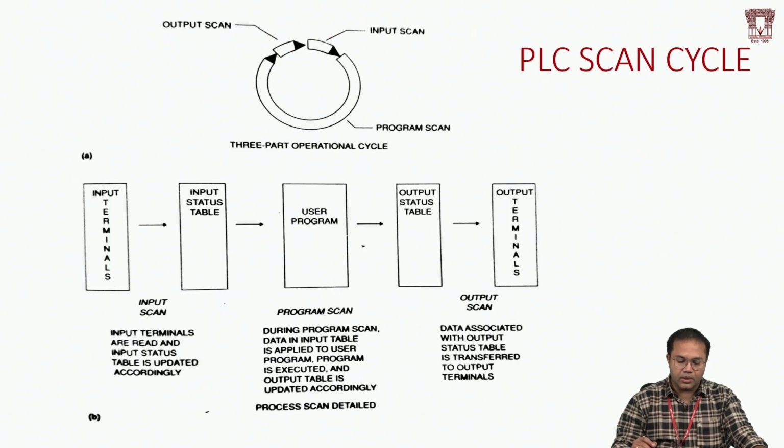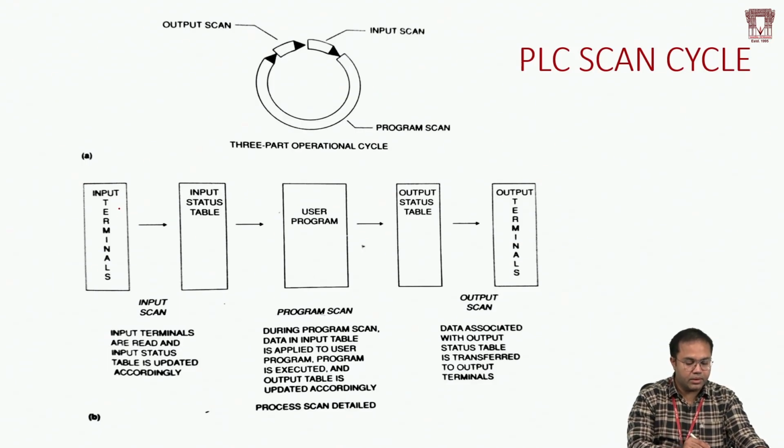So now let's move on to the scan cycle. We will try to understand this scan process in detail again. As I said, this scanning will be done continuously. It's not that the PLC performs an input scan followed by a program scan and then an output scan as a one-time process. It's a periodic process. The PLC has to perform these tasks continuously and periodically, right? Why it is so, I'll tell you.